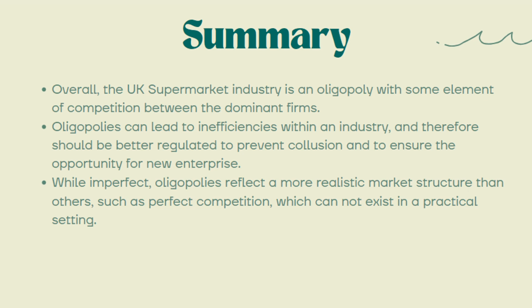So, in overall summary, the UK supermarket industry is an oligopoly with some element of competition between the dominant firms. Oligopolies can lead to inefficiencies within an industry and therefore should be better regulated to prevent collusion and to ensure opportunity for new enterprise. And while imperfect, oligopolies reflect a more realistic market structure than others, such as perfect competition, which cannot exist in a practical setting.